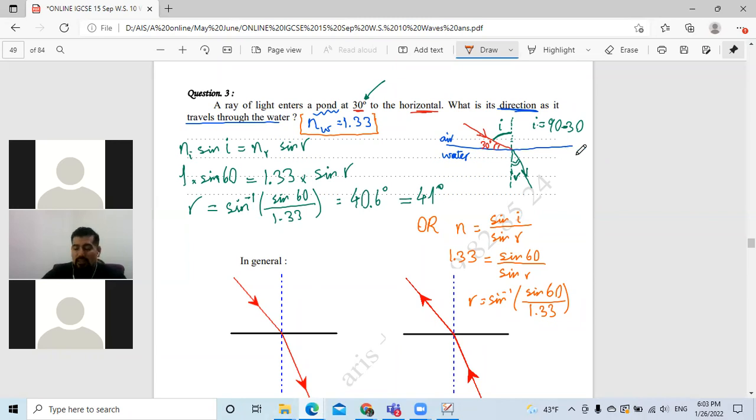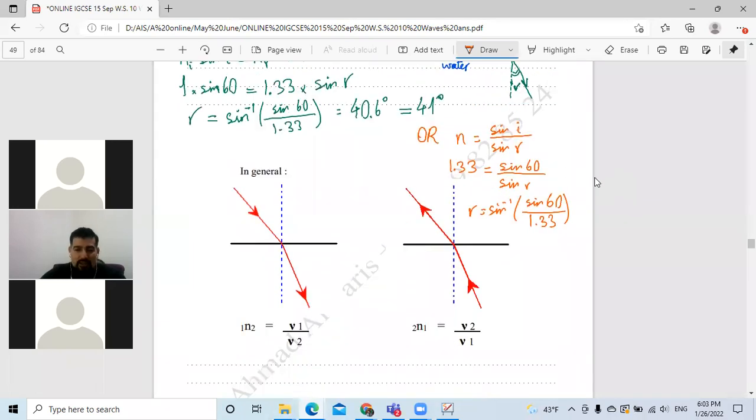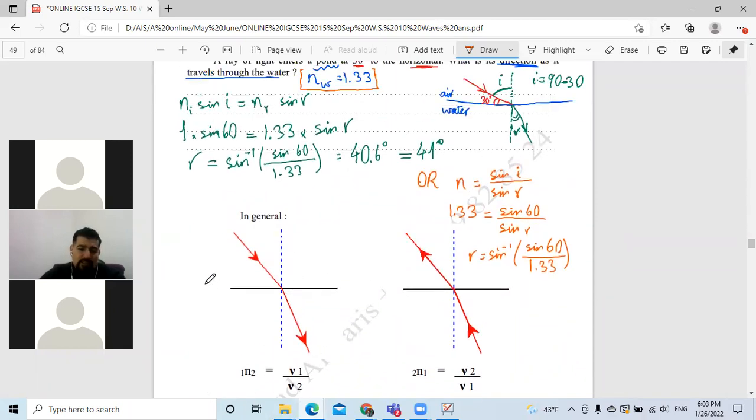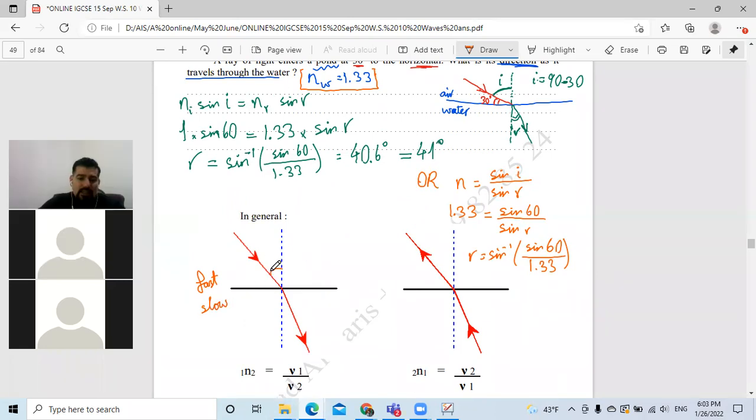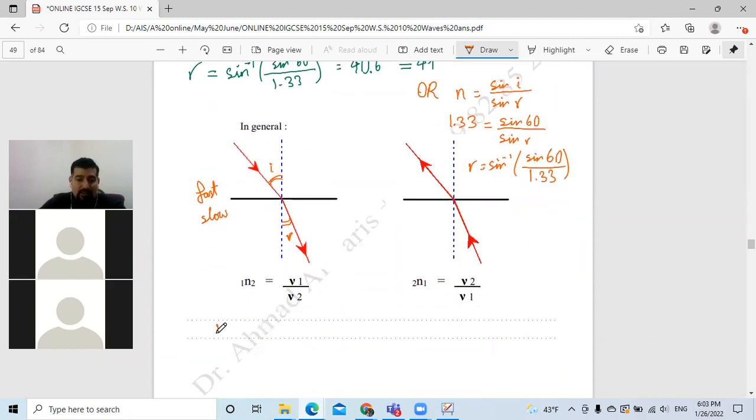Okay, so in general, we have to be careful that the light, as it travels from a fast medium, you can put your hand down if you please, Laith, from a fast region to a slow region, always the angle of refraction in the slow medium is smaller. So this is I over R, so we can use the formula directly. Refractive index equals sine I over sine R. And this will be the refractive index of the slow medium, the slow region.